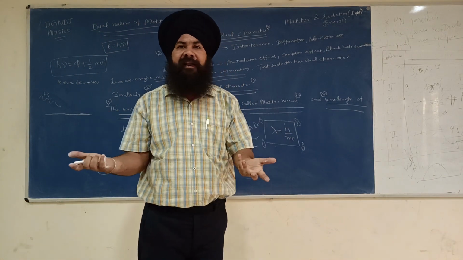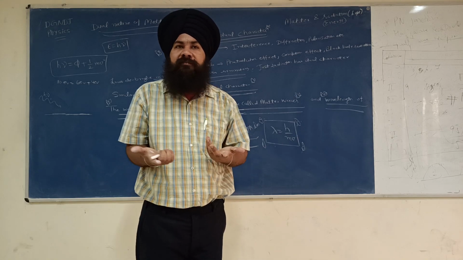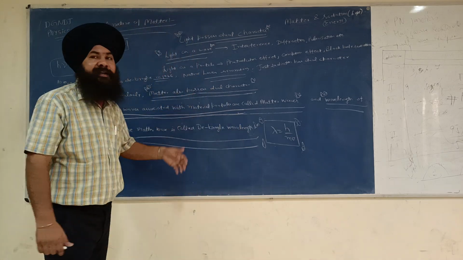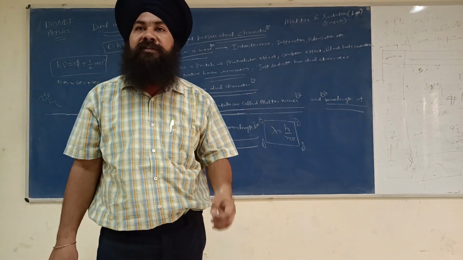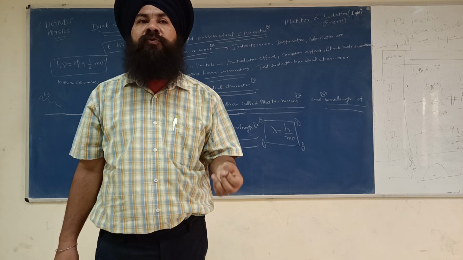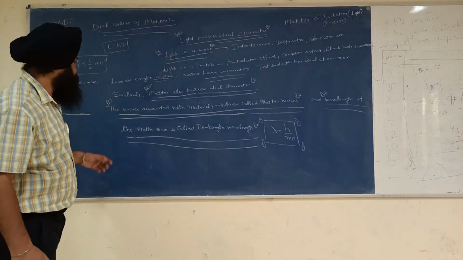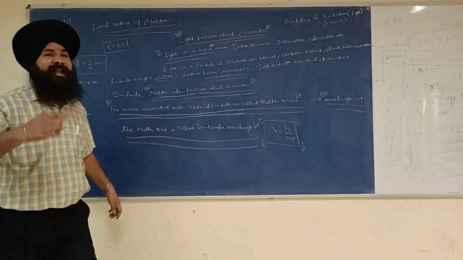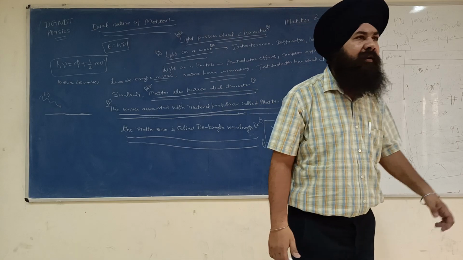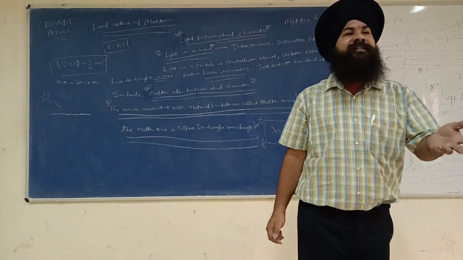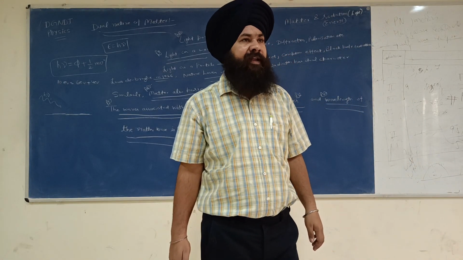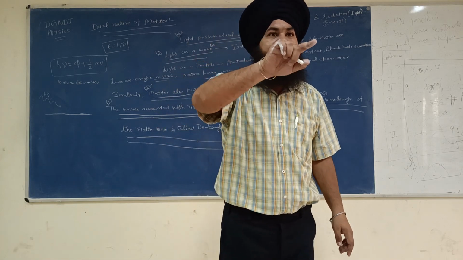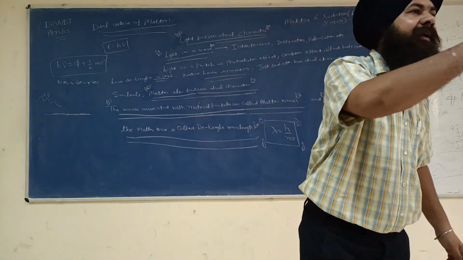Okay, matter has a particle nature. This is a common thing, very easy to understand. But how will matter possess the wave nature? This is the main story, the basic interesting story. So he said that matter also possesses the dual character. Let us take the example of an electron. An electron is a particle, but when an electron moves, a wave is associated with the electron.